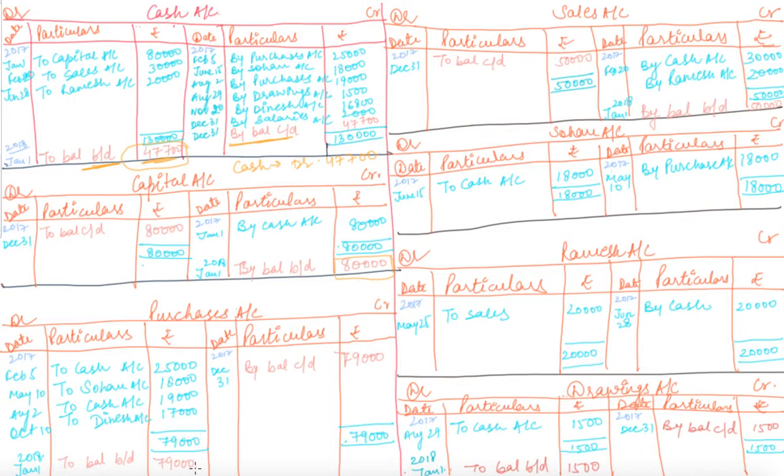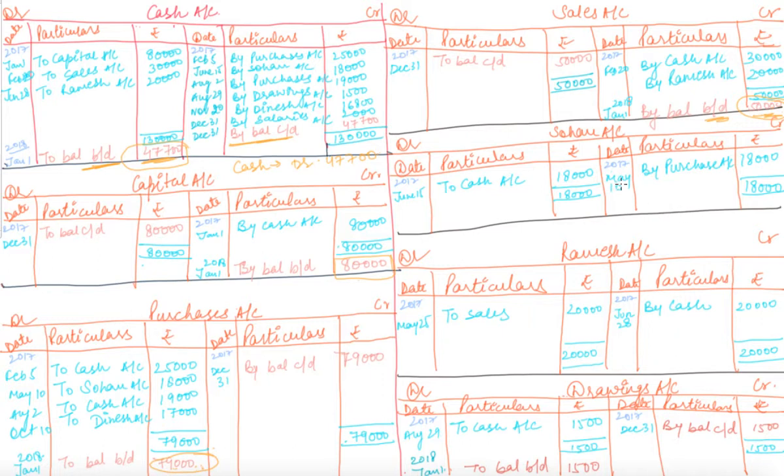Similarly, our purchase account balance will be on the debit side, as we have discussed that there are a few accounts whose balance will never change, just like our purchase account balance will always remain debit and sales account balance will always remain credit. So our sales account balance BD is on the credit side, that is rupees 50,000. Just round the balance BD amount so that you will not forget while posting into the trial balance.